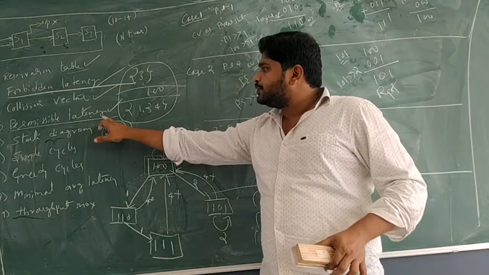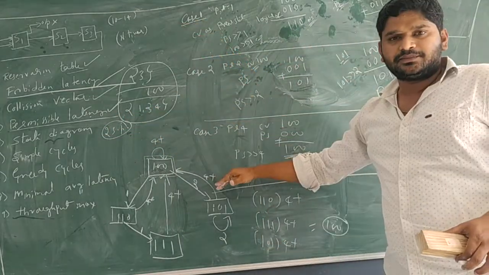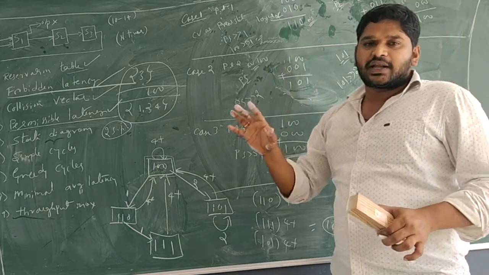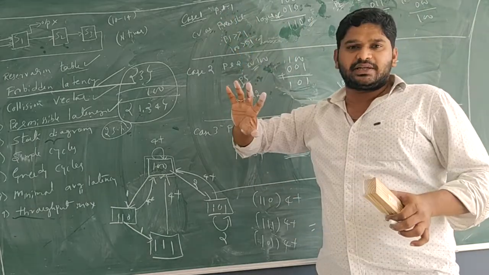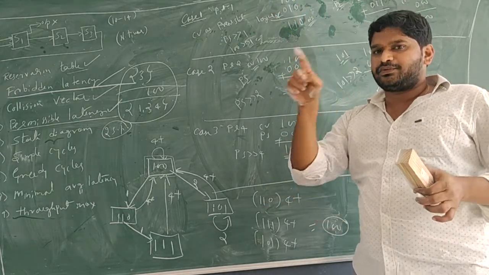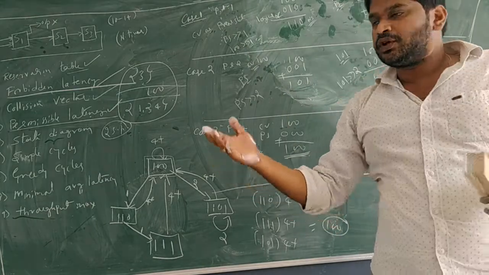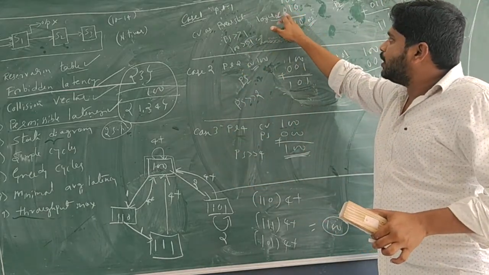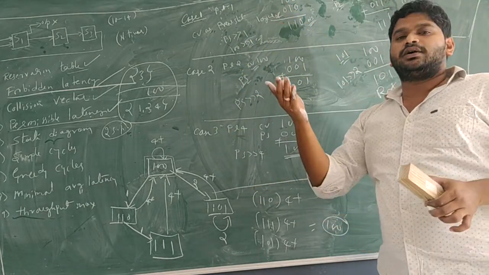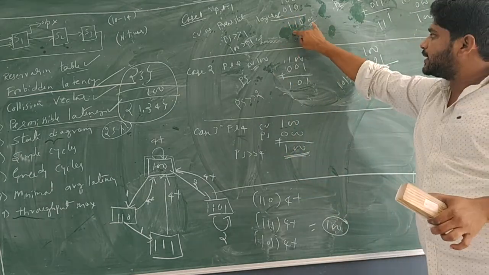I repeat in a short time. How will we identify permissible latency? For that many cases you prepare. First time CV is equal to present state. For the present state, perform permissible latency times right shift. For CV and shifted present state, perform logical OR. You will get a number.